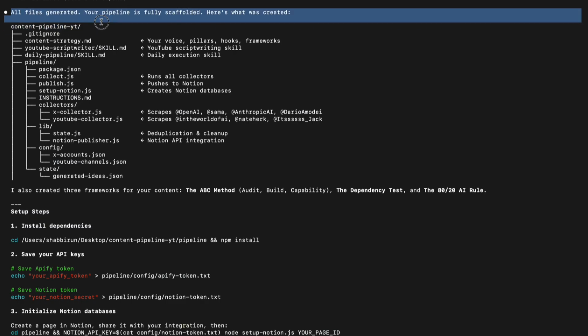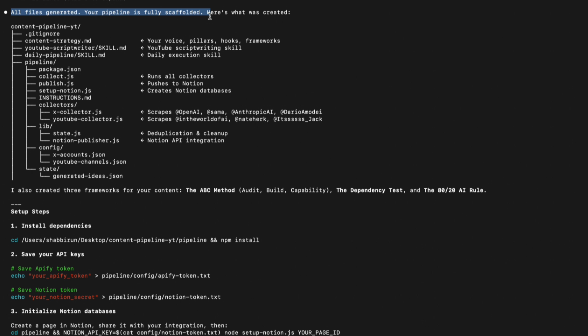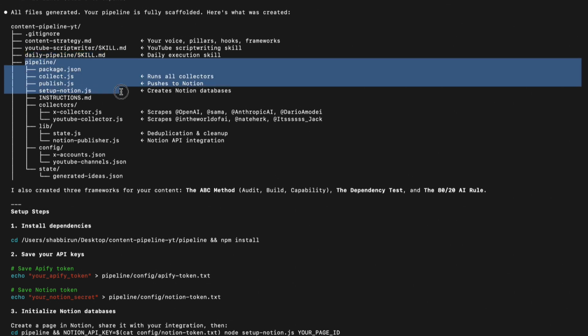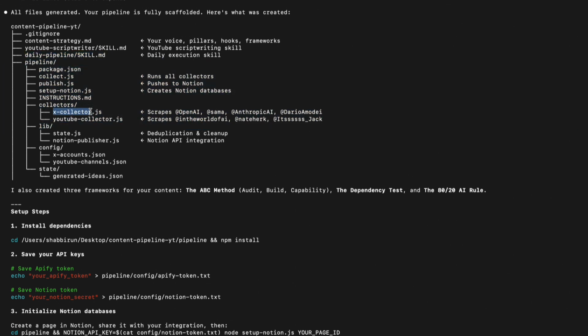All files have been generated and the pipeline is fully scaffolded. So we have our content strategy, we have the YouTube scriptwriter skill, we have the daily pipeline skill, and this is the / command that we'll use to execute the skill every single morning, as well as all of the scraping tools, Twitter, YouTube, and most importantly, deduplication.